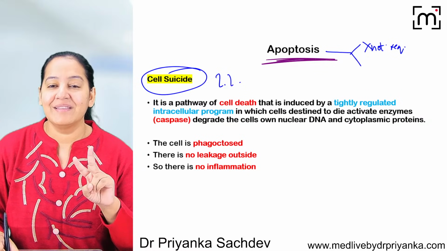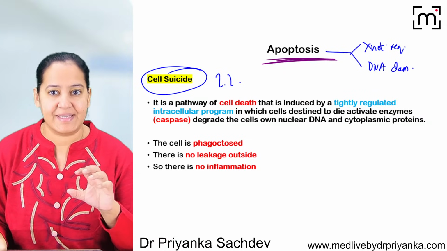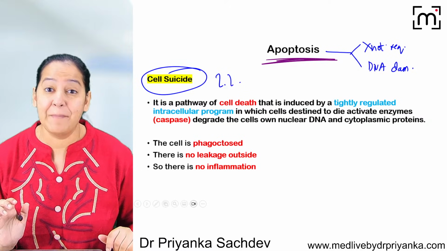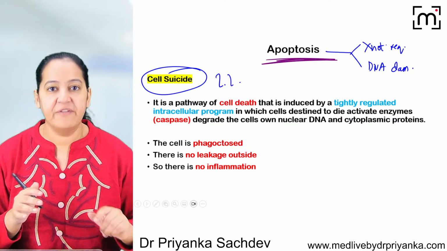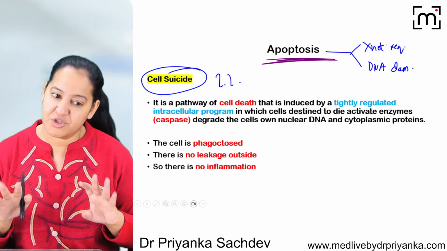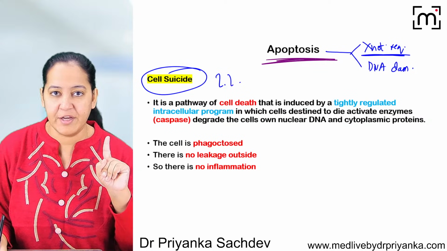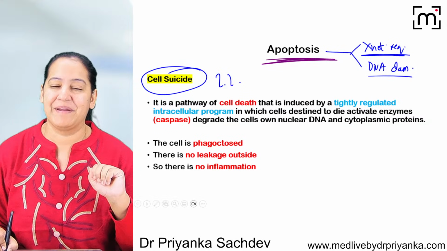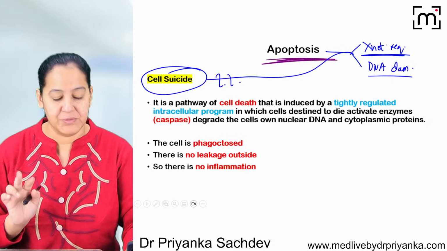The second reason: the DNA of the cell is damaged to such an extent that it cannot be repaired. Whenever there is DNA damage in the cell, we have a DNA repair gene, the mechanics, that is P53. I call them mechanics. The mechanics will try to repair it. But if the damage is beyond repair, we ask the cell to commit suicide, that you are of no use, your DNA is damaged too much and you should commit suicide. So there are two reasons for apoptosis. Either the cell is not required in the human body, its function is already completely performed, or its DNA is damaged completely. So we ask the cell to commit suicide.